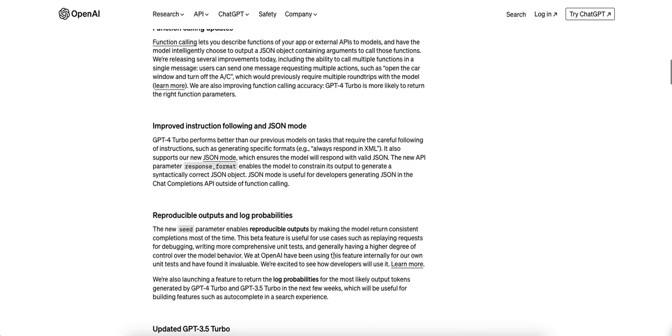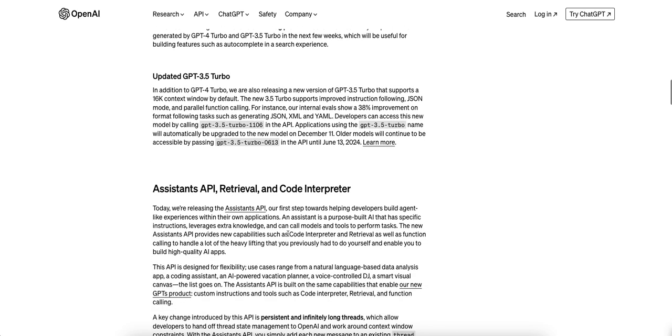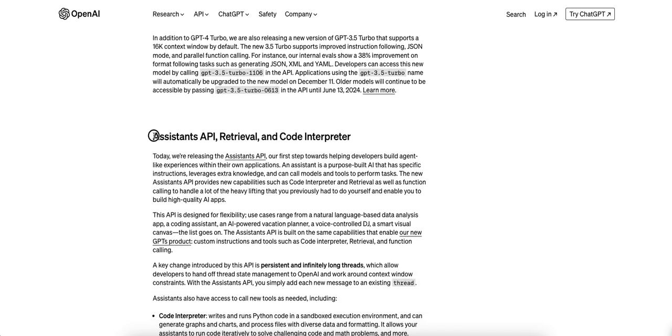There's a lot more to unpack here, and I'm not making this video to unpack all of it, but I wanted to tell you about some of the key announcements from November 6th from OpenAI, and then show you what I think is the biggest thing I took away, which was this Assistants API. All right, until next time.